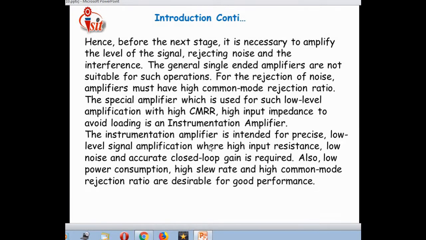The instrumentation amplifier is intended for precise low level signal amplification where high input resistance, low noise and accurate closed loop gain are required. Also, low power consumption, high slew rate and high common mode rejection ratio are desirable for good performance.